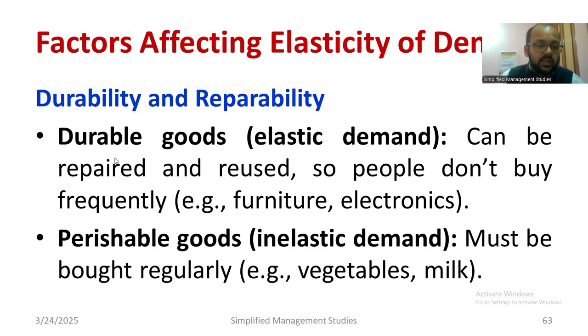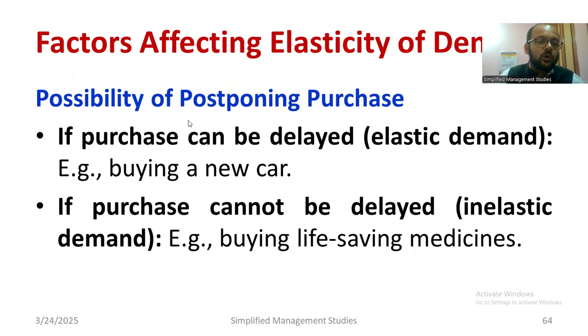Durability and repairability. Durable goods can be repaired and reused, so people don't buy frequently. Correct? Furniture, electronics, etc. These are called durable goods. Another one is called perishable goods, which must be bought regularly: vegetables, milk, etc. Possibility of postponing the purchase. If a purchase can be delayed, like buying a new car, or if a purchase cannot be delayed, like buying life-saving medicines,